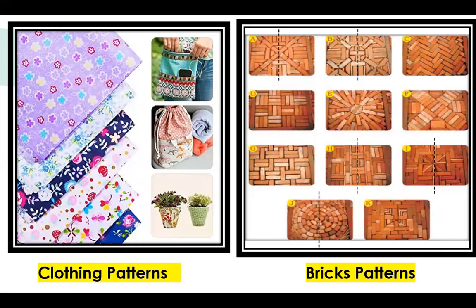As you can see, we have patterns in a zigzag way. We have arranged the bricks in a particular order and it is repeating again and again, giving us a different pattern. In this way we can arrange the bricks so that it gives a beautiful picture.